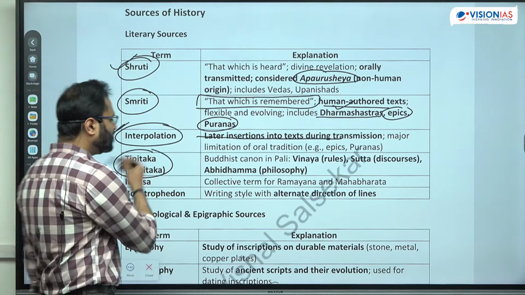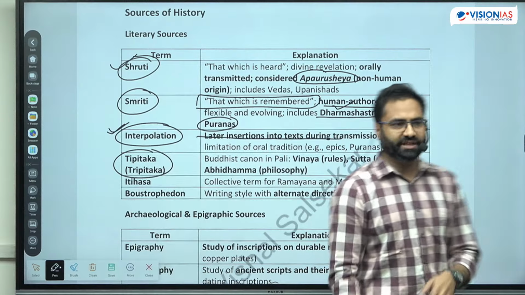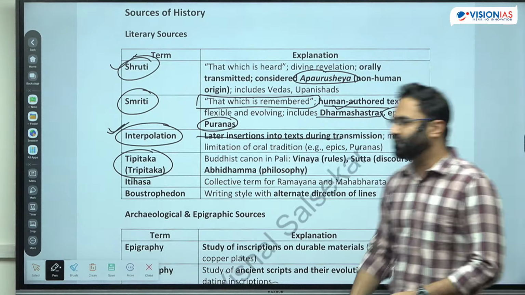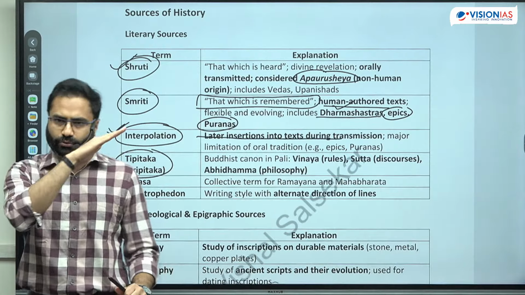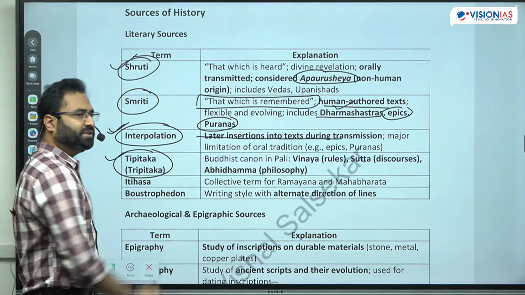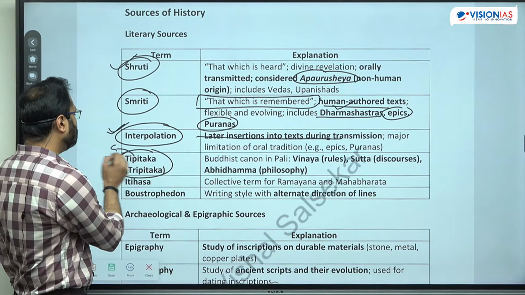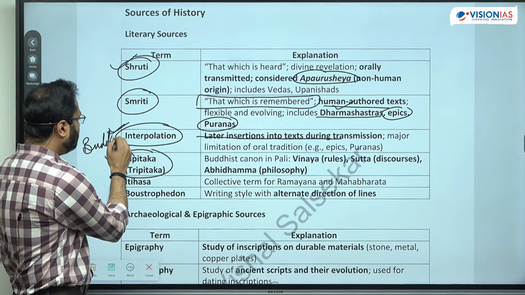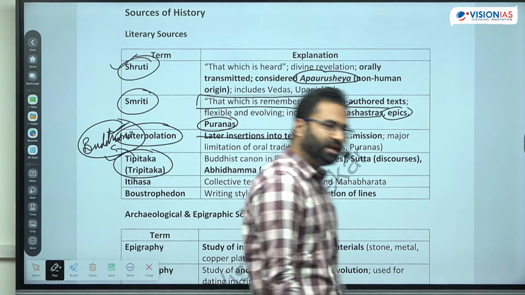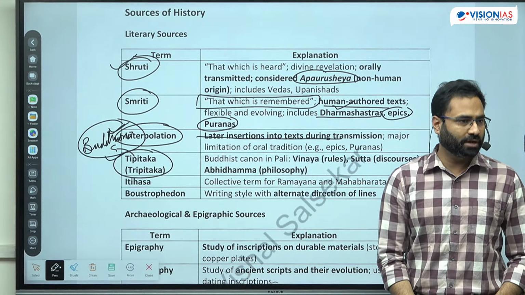Next is the Tripitak. Now these are the sources of history. That's why you are seeing across the ages there are different sources of history that we are writing simultaneously. After this we are going from the Stone Age till the Delhi Sultanate, right? Now Tripitak is associated with which particular religion? Buddhism. Now Tripitak includes what all things? It includes the Sutta Pitak, the Vinay Pitak, and the Abhidhamma Pitak.